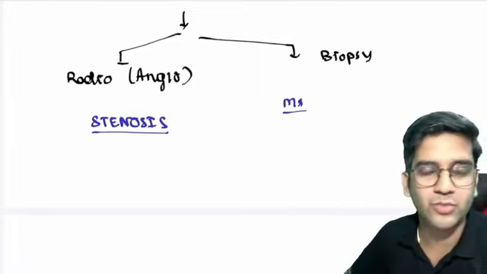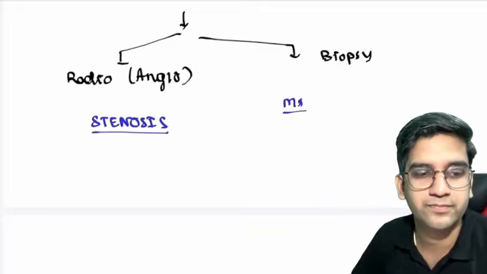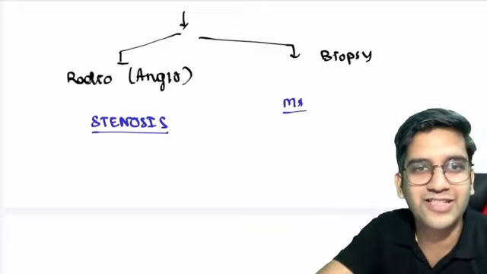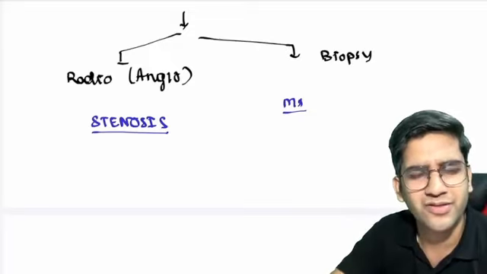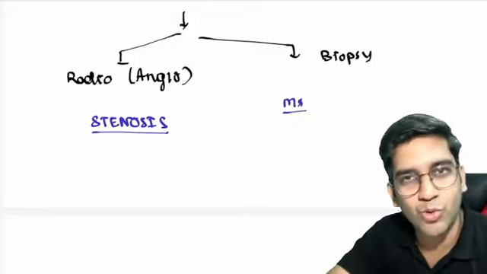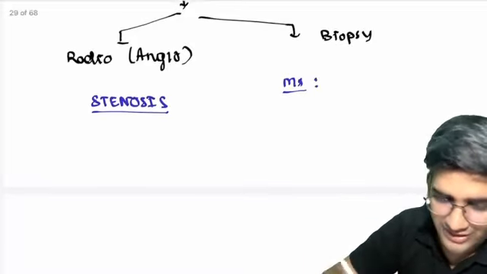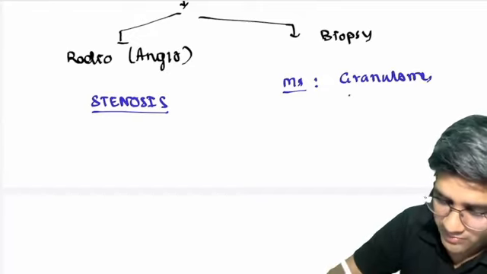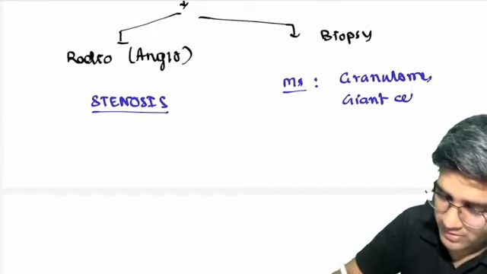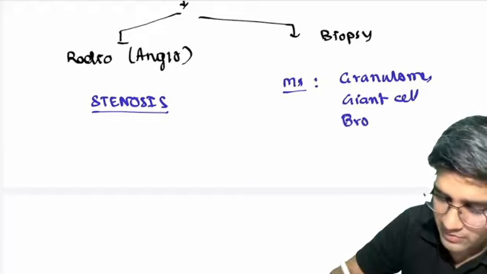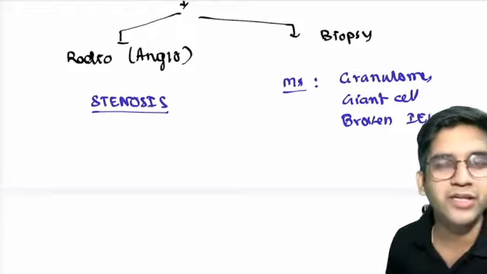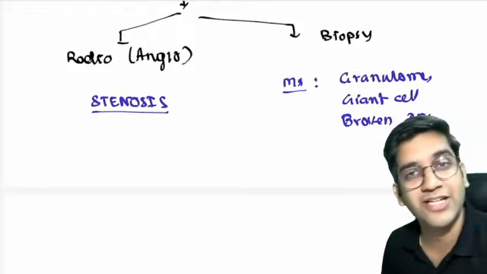It's chronic inflammation. What's the microscopy? You should answer it like this, very simple. What do you think will be the microscopy? Giant cell, fragmented or broken internal elastic lamina. That's all. It doesn't change, right? It'll be the same granuloma, the same giant cell, the same broken or fragmented internal elastic lamina. Not even a single difference will be there between giant cell arteritis microscopy and Takayasu arteritis microscopy, right?